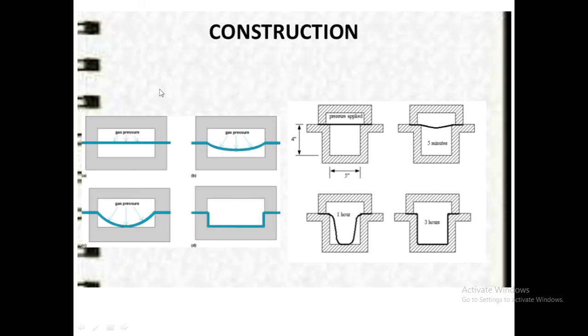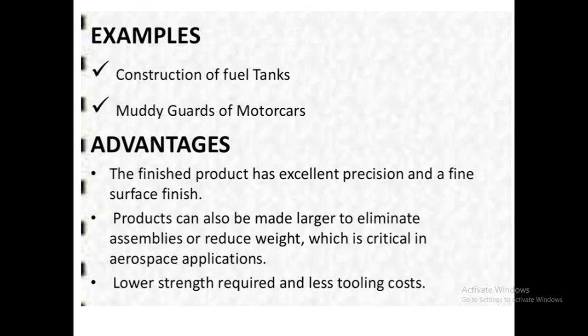Okay, so this is the overall procedure, or this image shows the process of superforming, or the superplastic forming process. Now an example or application where superplastic forming is used is the construction of the fuel tank.